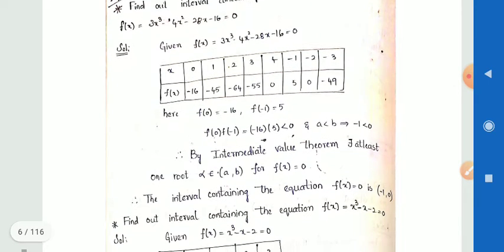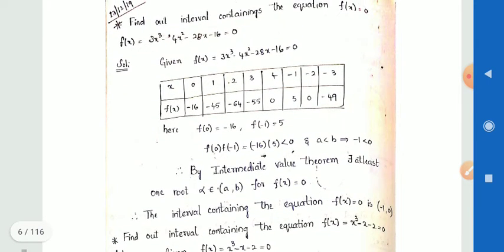Here another example is given. Find out the interval containing the root of the equation f of x is equal to 0. Here f of x is given. f of x is equal to 3x cube minus 4x square minus 28x minus 16 is equal to 0. This is the given function. The given function must be taken equal to 0, and taking x values 0, 1, 2, 3, 4, minus 1, minus 2, minus 3,